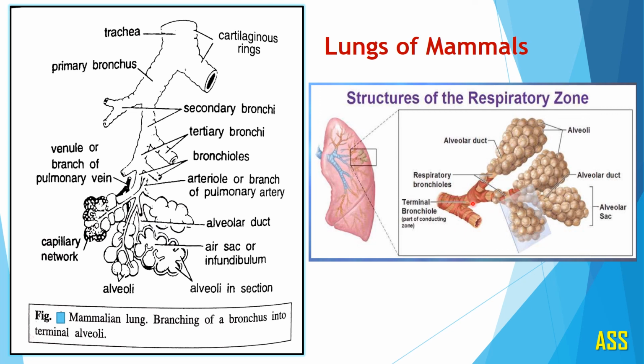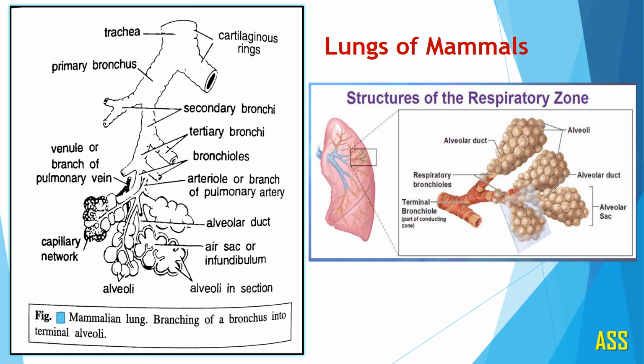These are the terminal bronchioles. This enters into the alveolar duct which ultimately ends in alveolar sacs. And these are the main organs where respiratory gases are stored and exchange of gases takes place.